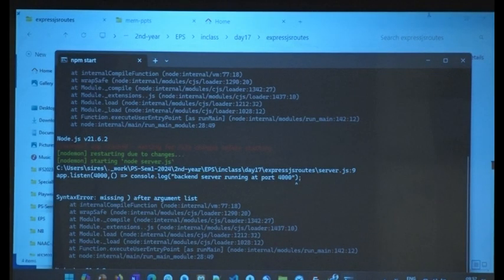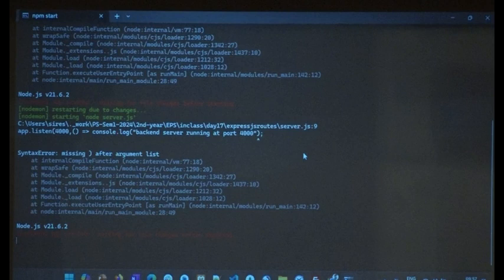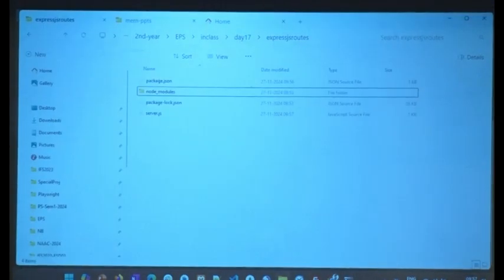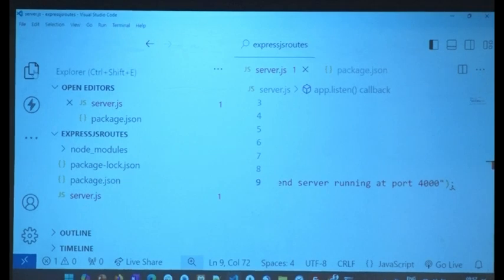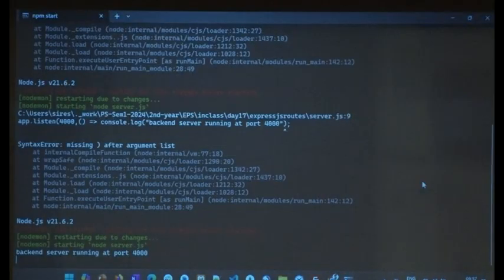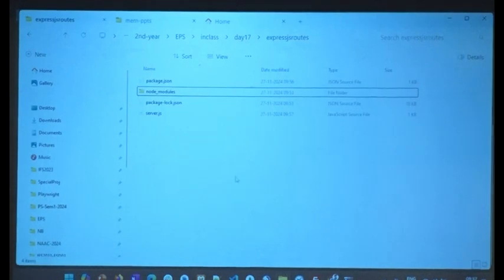But because I have nodemon, control after argument, same issue. I think zooming in is not helping me. One more parenthesis is missing. That's all. Done. So backend server running at port 4000. We have the server running at 4000.